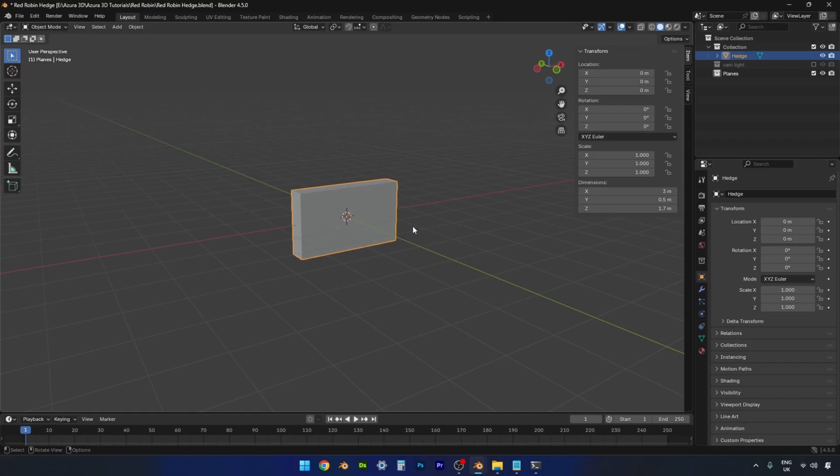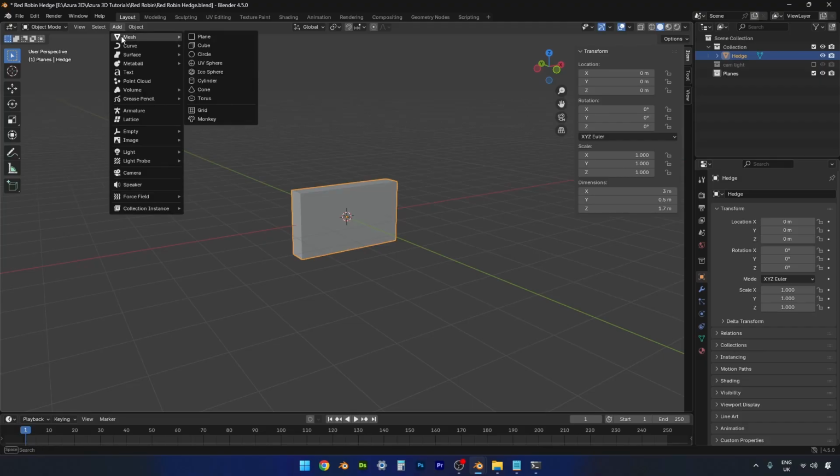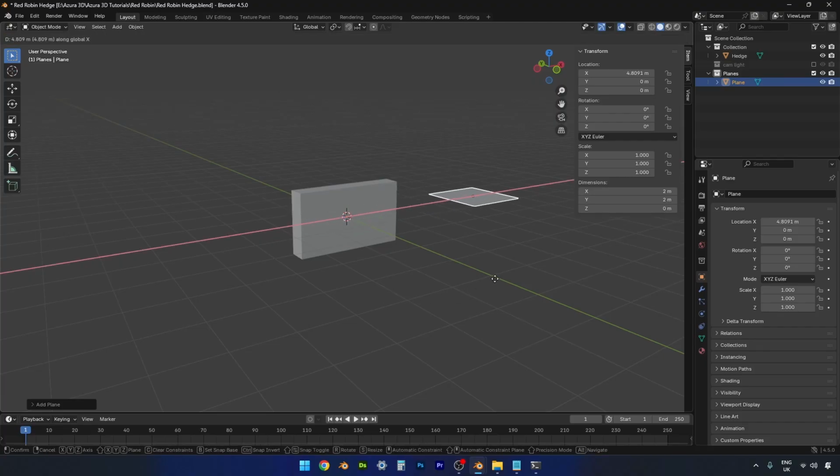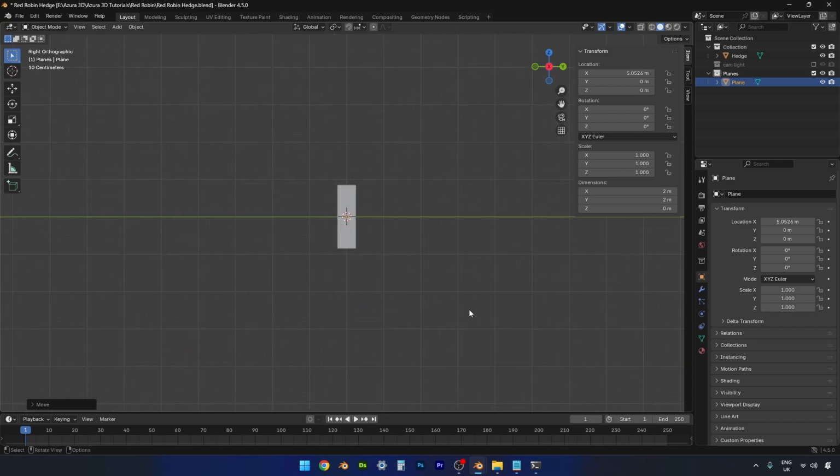Next we need to create 4 planes for our 4 branches. So let's go up to Add, Mesh, and get a plane. Move it on X over here. And also go into side view and let's rotate it on 90.